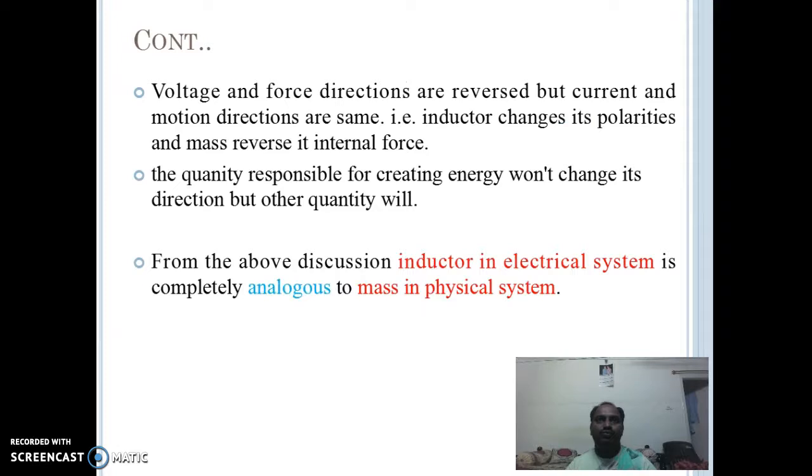Voltage and force directions are reversed, but the current and motion directions are the same. That is, the inductor changes its polarities, and the mass reverses its internal force. The quantity responsible for creating the energy won't change its direction, but the other quantity will. From the above discussion, inductance in the electrical system is completely analogous to mass in physical systems.